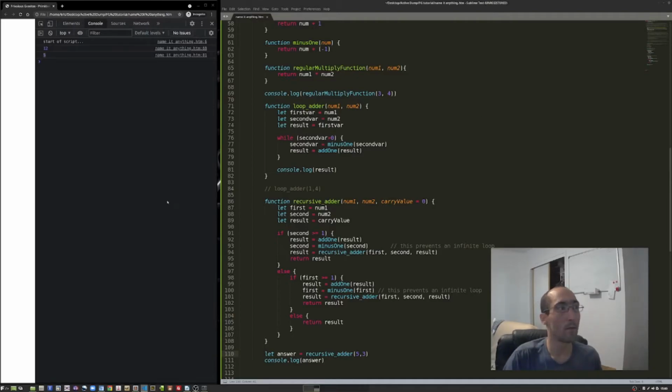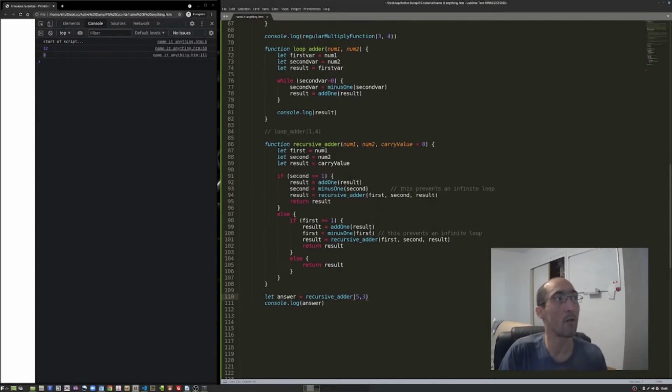Make sure I've got the window selected, and you'll see right down here on line 111, you've got the number 8. On 110, we do the processing, and on 111, we actually print it to our console. So 3 and 5 is 8. Perfect, it works. Let's try and step through this quickly, just so that we get a firm understanding of recursion, and then we'll quickly run through how we make a recursive multiply function.